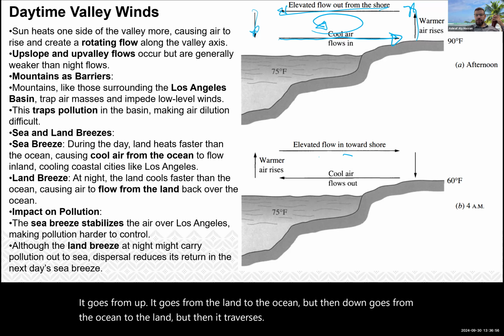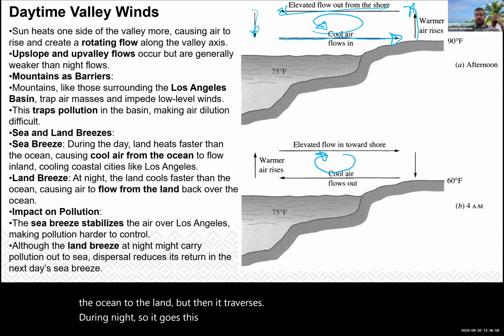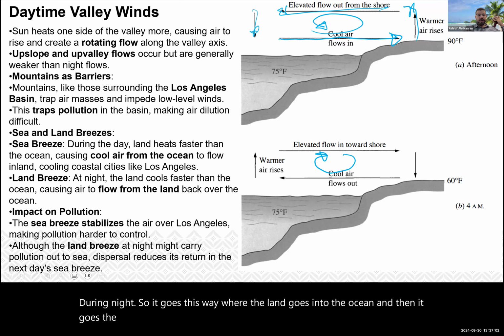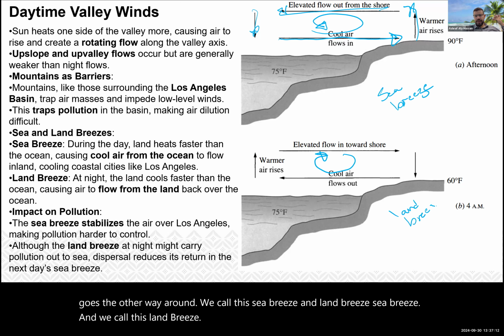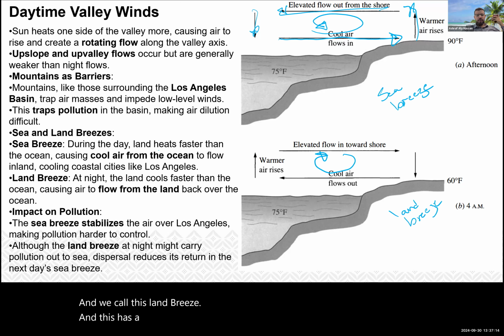So it goes this way, from the land into the ocean, and then it goes the other way around. We call this sea breeze, and we call this land breeze. And this has a very big impact on coastal cities.